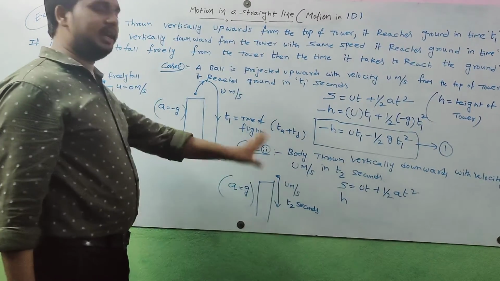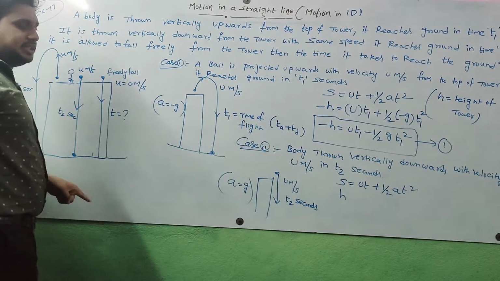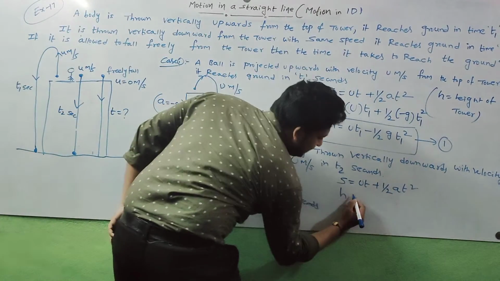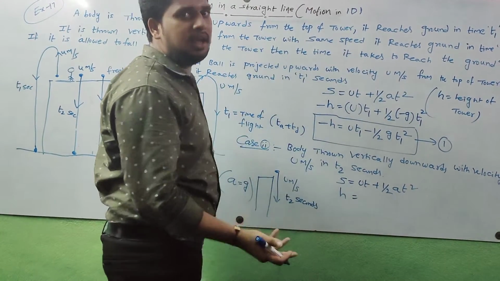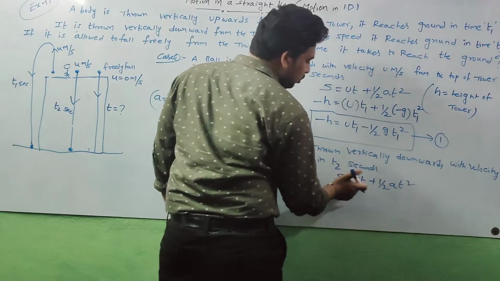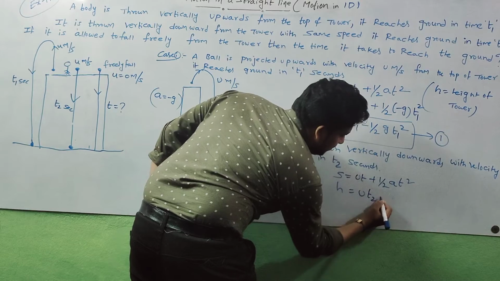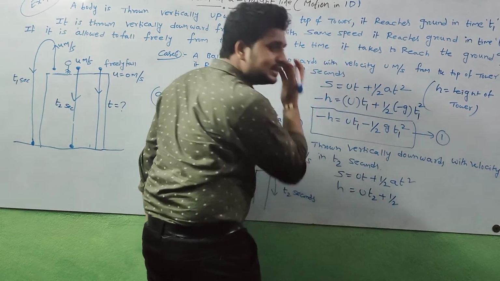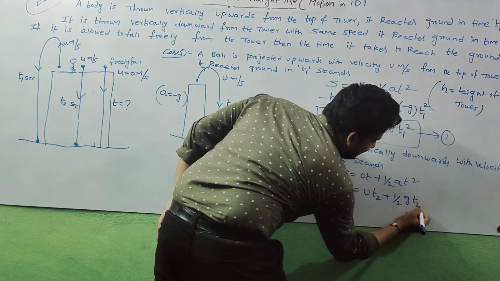I consider the total height of tower as H. The distance traveled is H, that is the height of the tower. Next, u into t, here T means T2, plus half into acceleration, which is g, into T2 square.